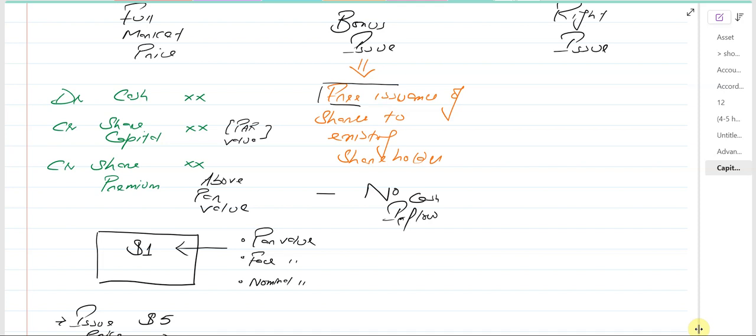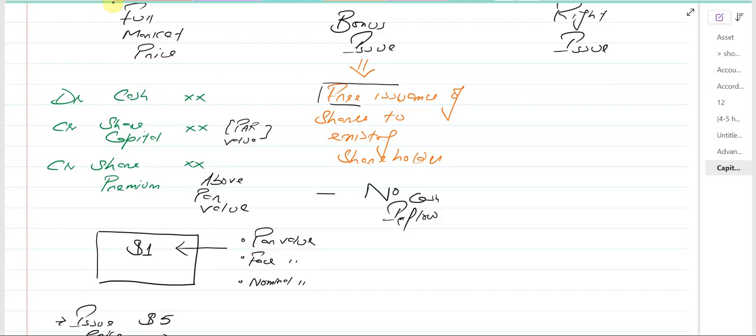Now, why is the company issuing the shares to the existing shareholders for free? Because, for example, sometimes the company does not pay the dividends, and the shareholders obviously are annoyed that they didn't get the dividend. Now, in order to motivate them to keep the shares, the company usually tells them, okay, look, this time we didn't give you the dividend, we are going to give you more shares, and next time when the company announces the dividend, you will be entitled to more dividend because you will be having more shares. So free issuance of shares.